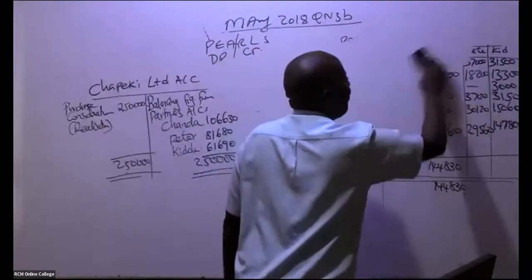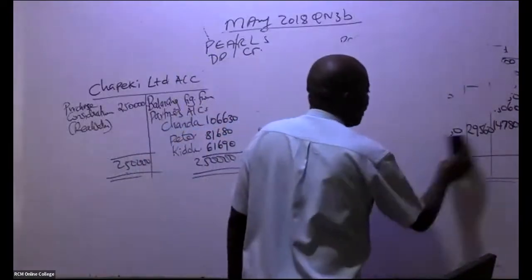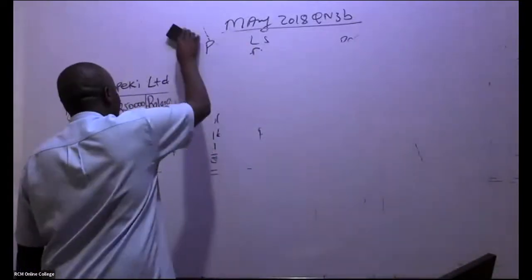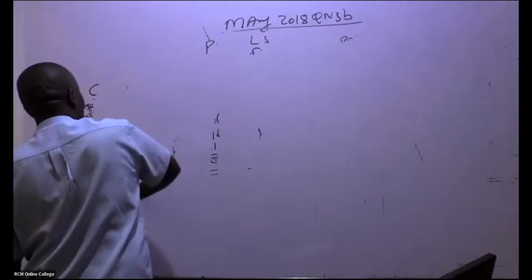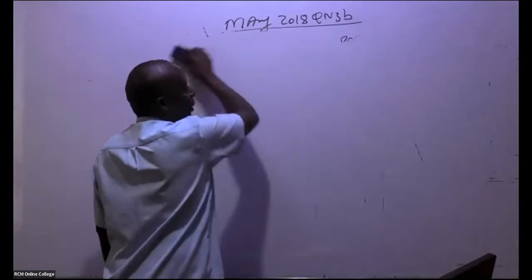So they want me to do a balance sheet. When they want me to do a balance sheet, there is an account that is really, really important for us to do. So they want me to do the statement of financial position, the opening one. As we take over those assets and liabilities, they want me to do the opening one.